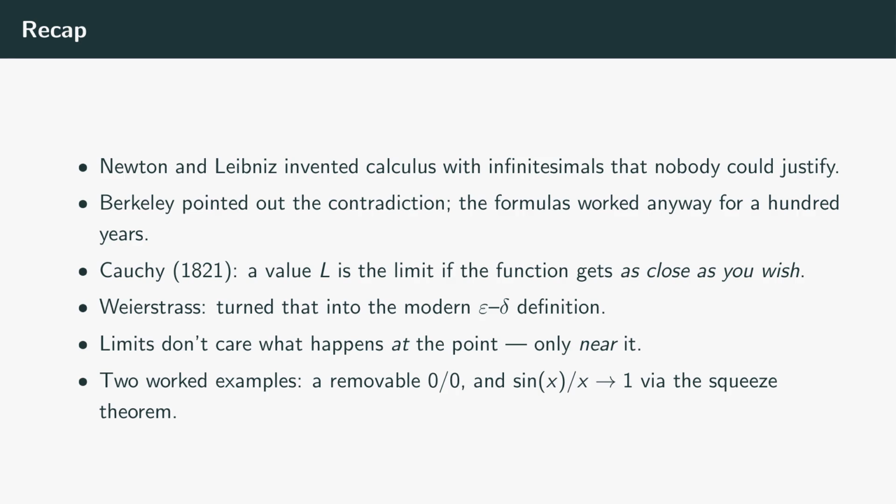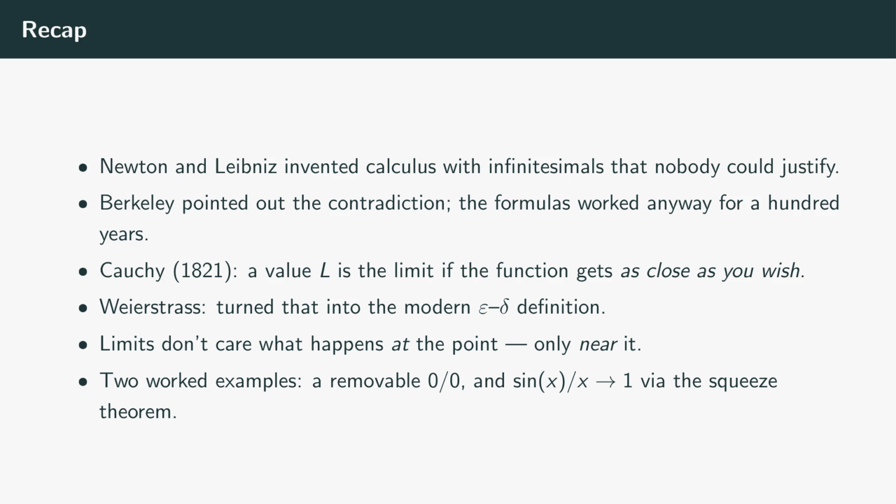Where we landed. Newton and Leibniz built calculus on infinitesimals nobody could rigorously define. Bishop Berkeley in the 1730s called them out, correctly. For another century, calculus worked beautifully and nobody could explain why. Cauchy patched the intuition in 1821 by trading the infinitesimal for the phrase "as close as we please." Weierstrass, a generation later, turned that phrase into the modern epsilon-delta definition, and that version is still the one mathematicians use. A limit cares about behavior near a point, not at the point.